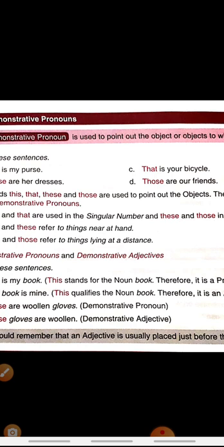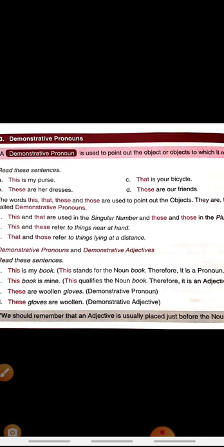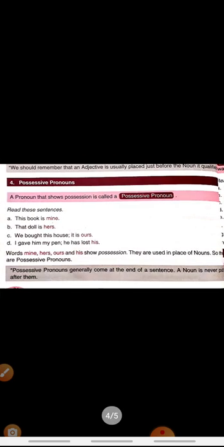Adjectives are basically used before the noun they describe, and pronouns are used in place of a noun. They stand for the noun. Clear, everyone? Now coming to the fourth type, that is possessive pronoun.